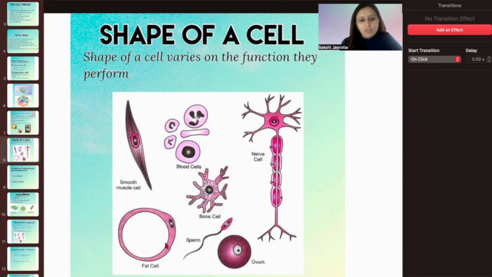That's why the shape is like this. Likewise, the muscle cells have to perform stretching, relaxing, the extension and compression of the muscles. That is why the structure is like this. So it all depends on the kind of function that the cell is performing, right?